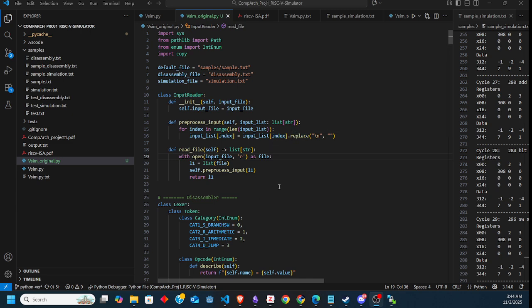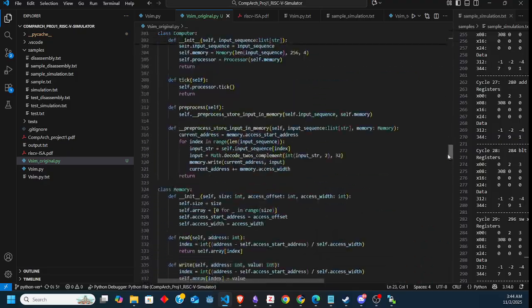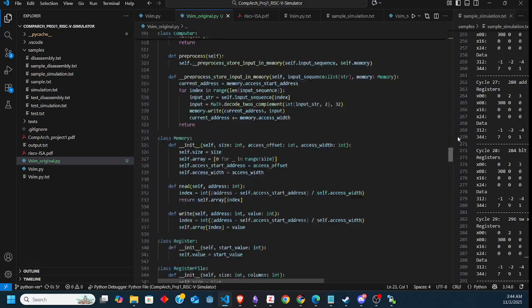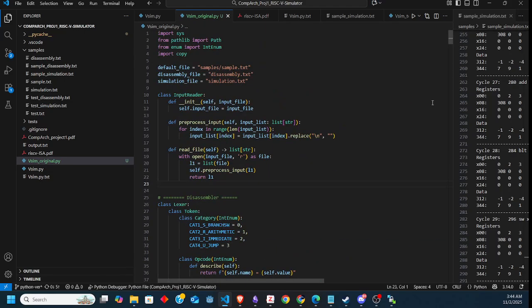In the original file, this is what it looked like. It had a bunch of different things, and I want to point out what has changed in the new version, and I will show what it looks like on VS Code and the Linux terminal. So I want to cover each change. I have them listed.